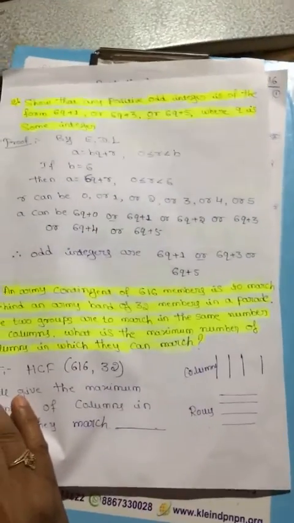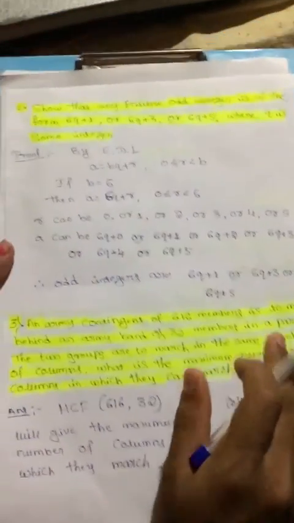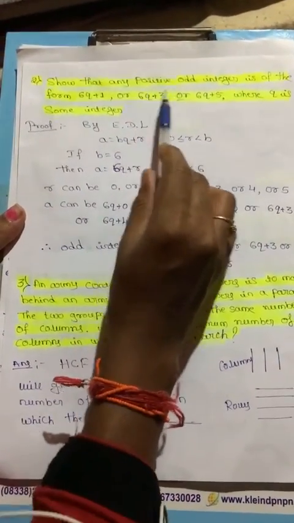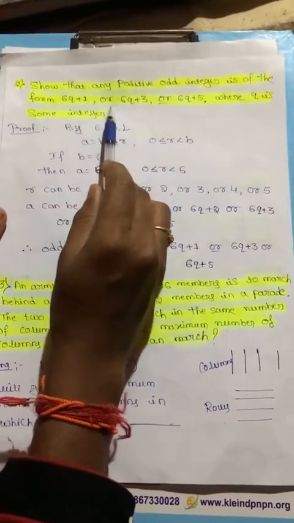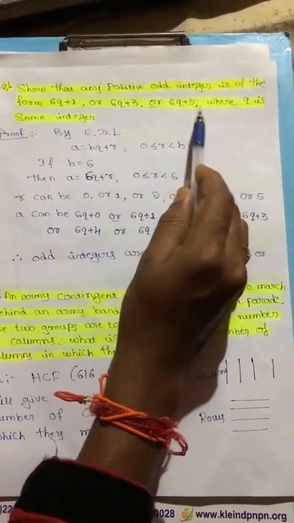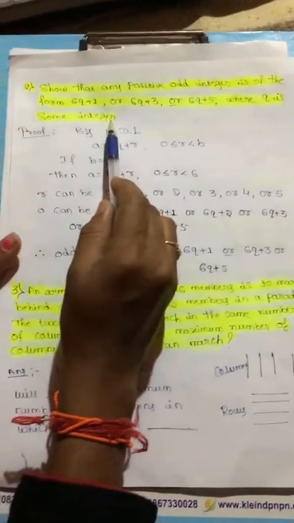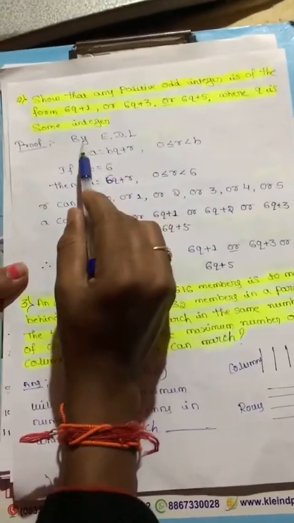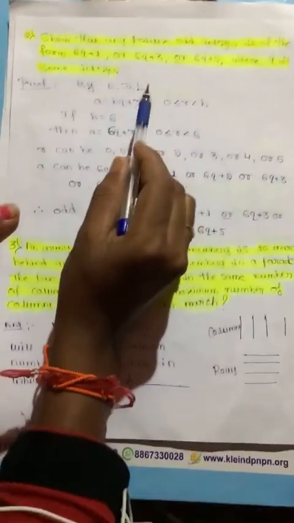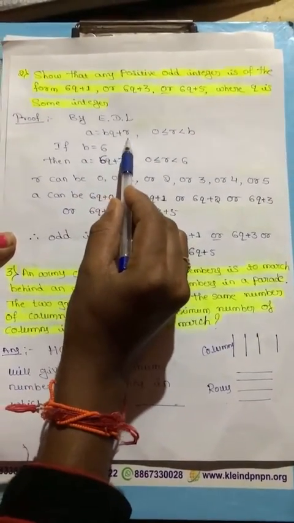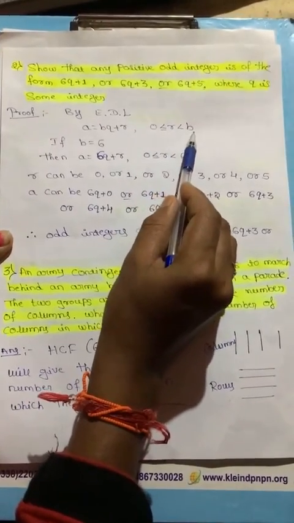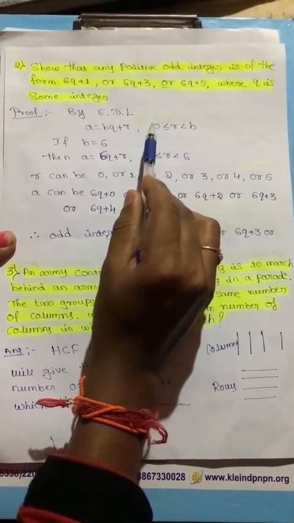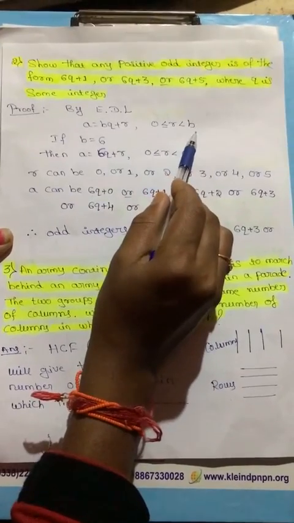Next, I will go to the second question. Show that any positive odd integer is of the form 6q plus 1, or 6q plus 3, or 6q plus 5, where q is some integer. Here we apply Euclid's division lemma. By Euclid's division lemma, a equals bq plus r. One condition is there: 0 is less than or equal to r, less than b. Here r is always greater than or equal to 0 but less than b.